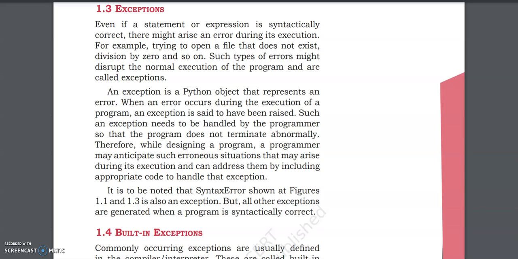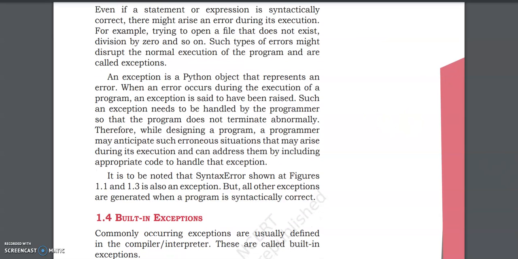But once the syntax is correct and then there is any other error, we call that an exception. I repeat, a syntax error can also be an exception, but all the other errors that are generated while executing a program, even if there is no syntax error, are also called exceptions.